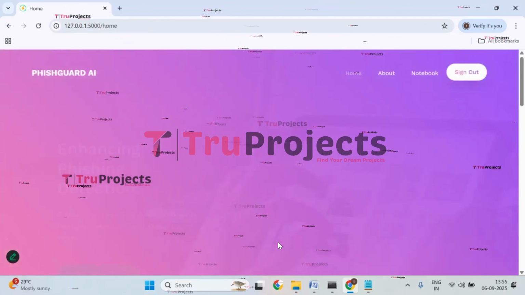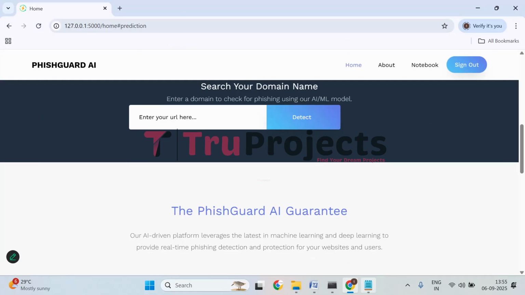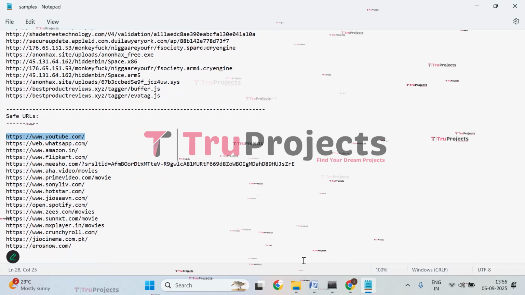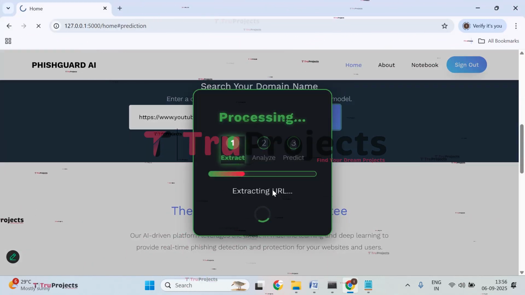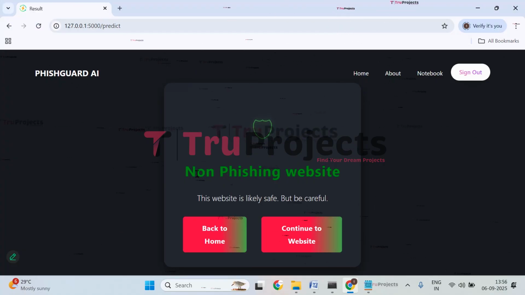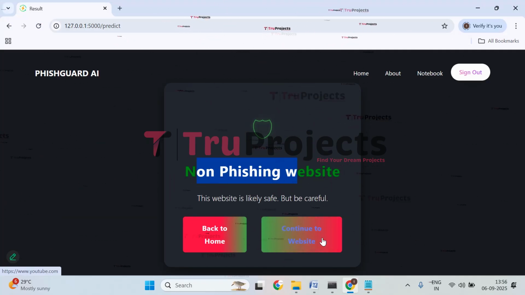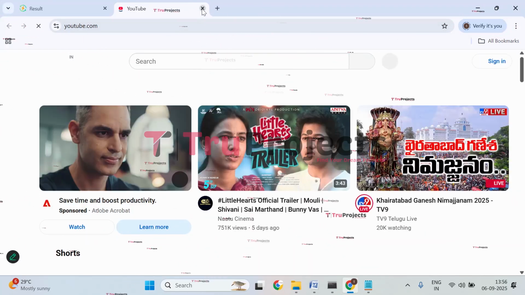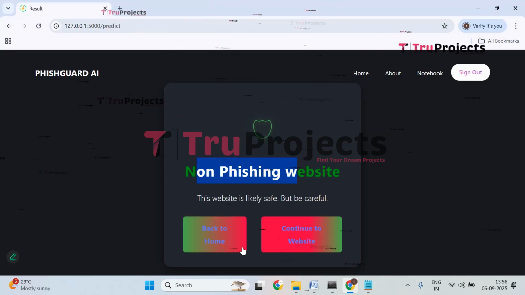Now let's check with the genuine websites and see whether the application will predict it correctly or not. Copy this, open, paste it, and click on detect. It is extracting. Here it is a non-phishing website. The website is safe, but be careful. It is telling us to be careful, and we can click continue to website. Let's click on that. Here, if you see, it is redirecting to YouTube. Let's close this and now click on back to home.